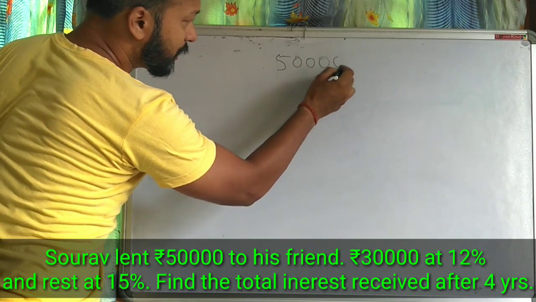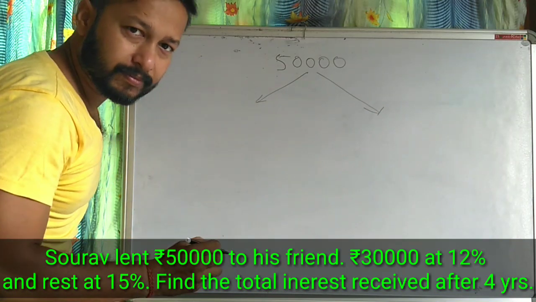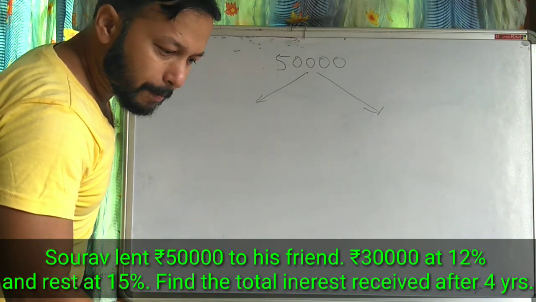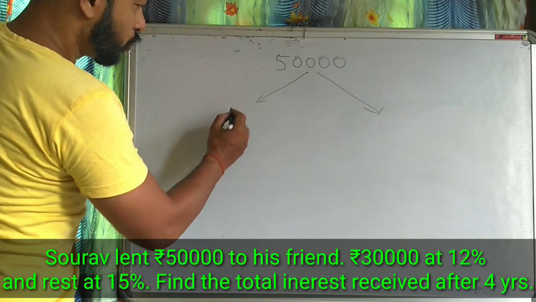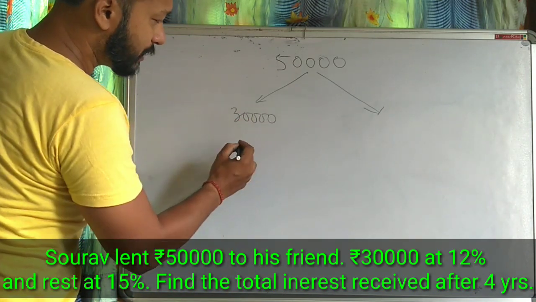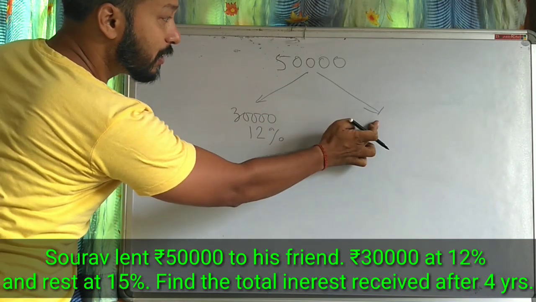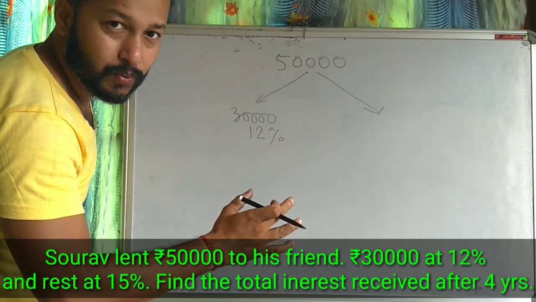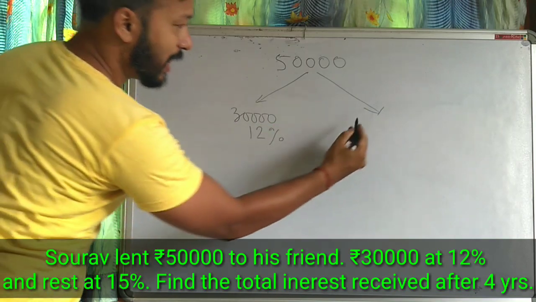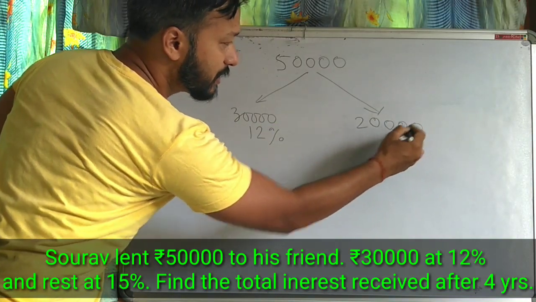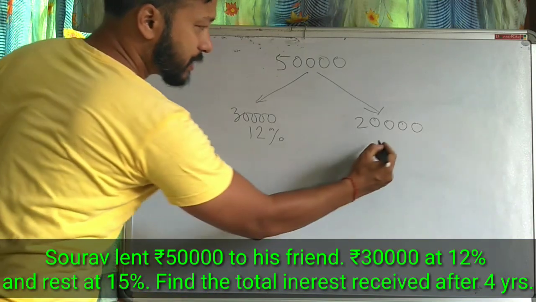First condition, 30,000 rupees at 12%. And what is the rest amount? 50,000 minus 30,000, that is 20,000. This is the rest amount which he is giving with the interest of 15%.